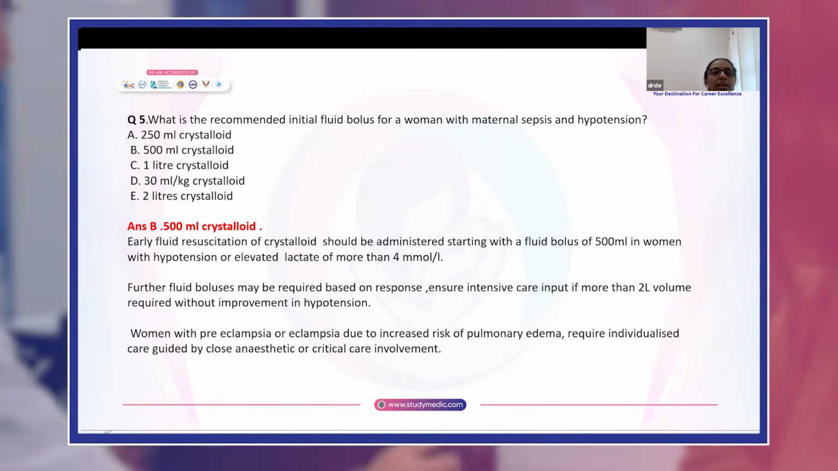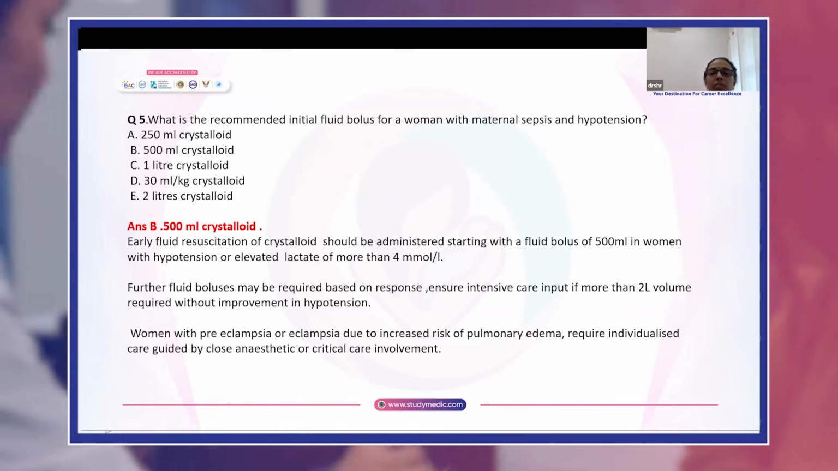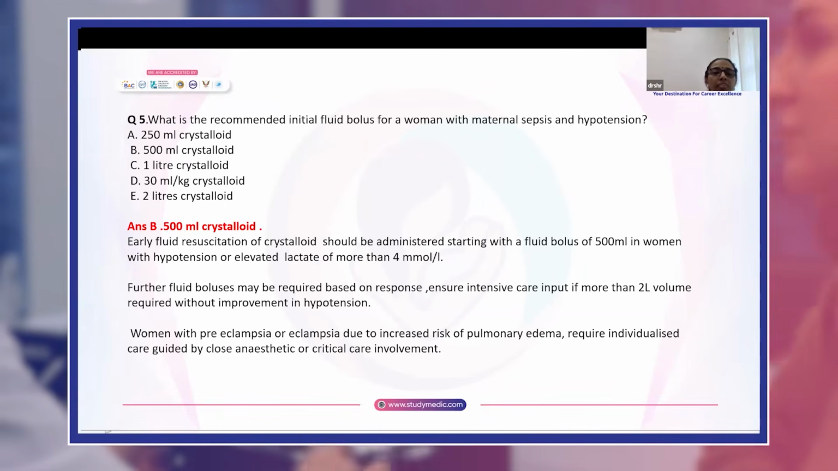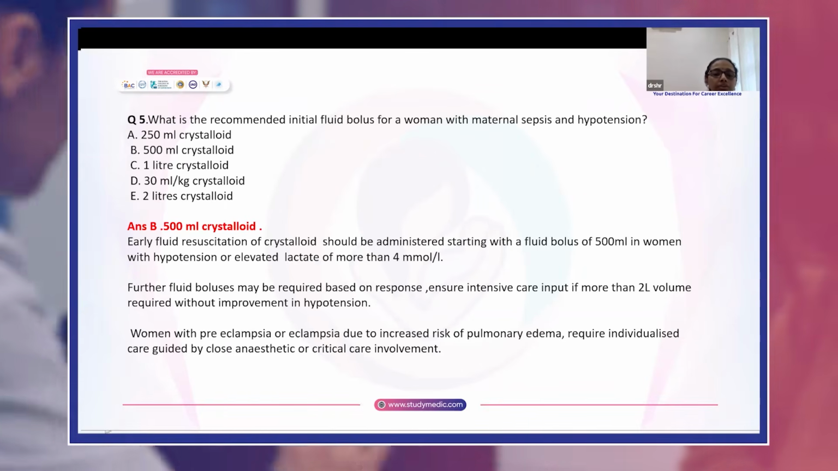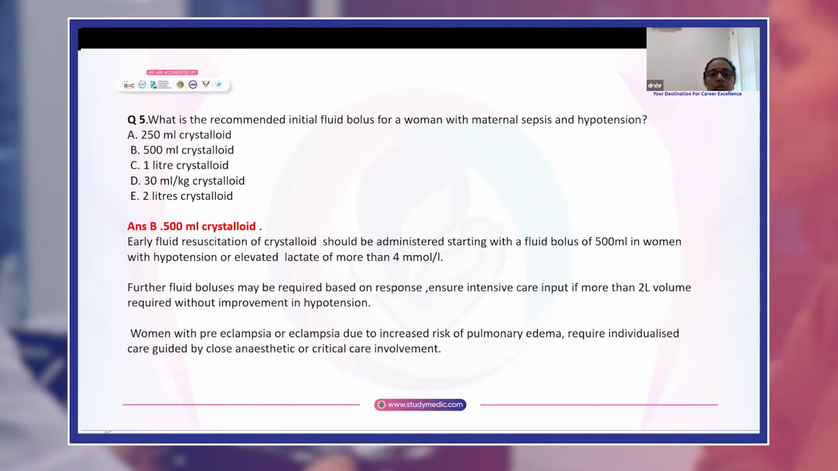Answer is B, 500 ml crystalloid. Early fluid resuscitation of crystalloid should be administered starting with a fluid bolus of 500 ml in women who are hypotensive or if the lactate is 4 or more. Further fluid boluses may be required based on the response.